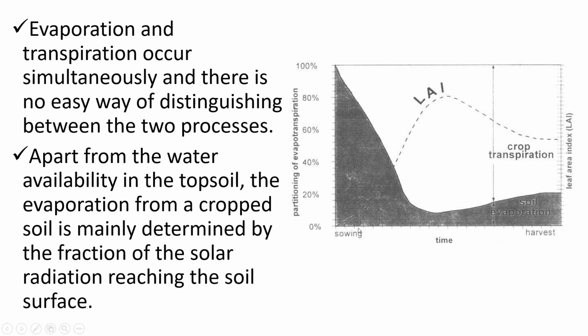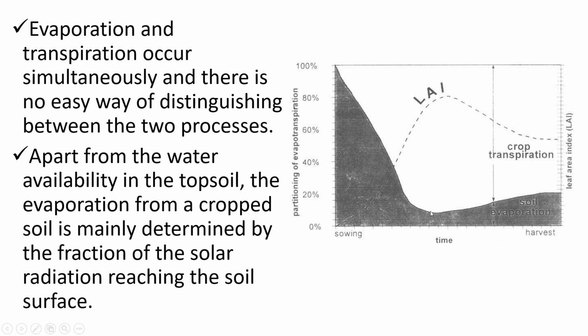As you may see here, at the beginning of the sowing process, the maximum of evapotranspiration occurs due to soil evaporation because there is no vegetation which covers the soil surface. Once the vegetation reaches its peak of leaf area index and peak of biomass, most of the evapotranspiration happens due to plant transpiration.